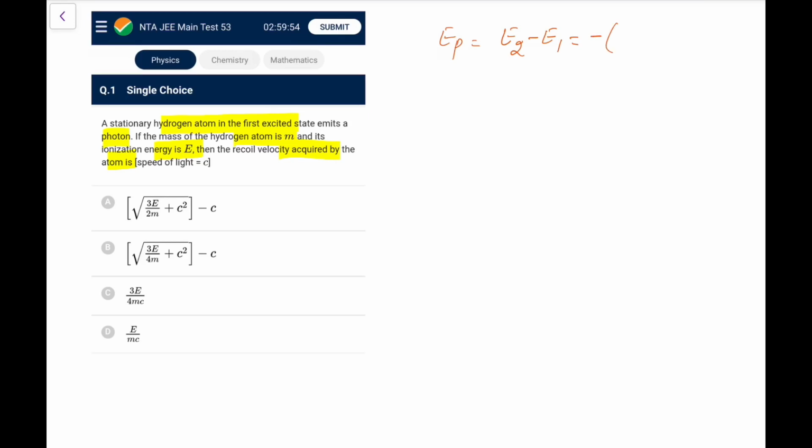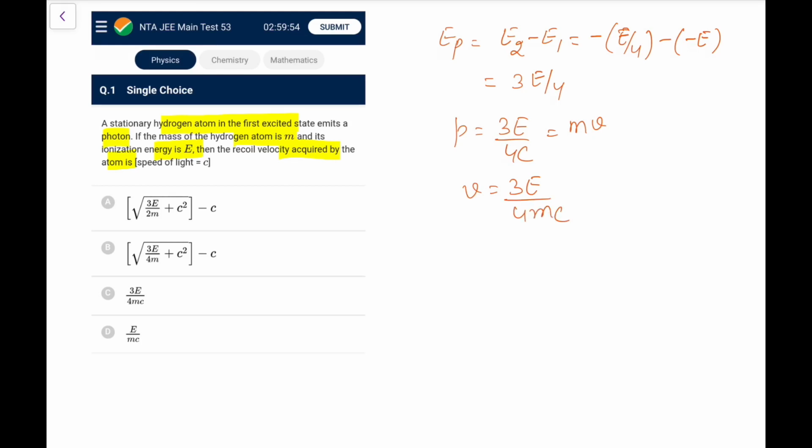And E2 minus E1, if I say this ionization energy is E, this would be minus E by 4 and this is minus E, because total energy is negative in all these states. So if I solve it, I have put the minus already, so no need to put it double. It comes out as 3E by 4. So if this photon energy is this, we know the momentum of photon would be 3E by 4c, and since the recoiling atom will have the same momentum, that should be equal to m times v. So v recoil should be equal to 3E by 4mc. So this is what we generally do.